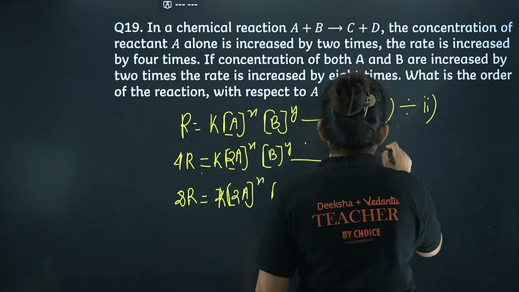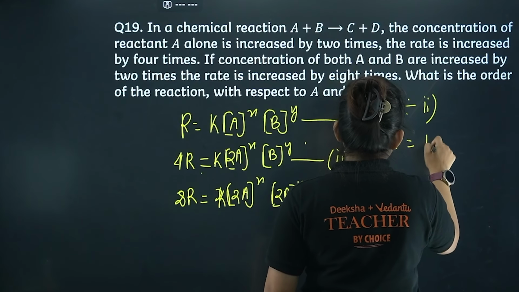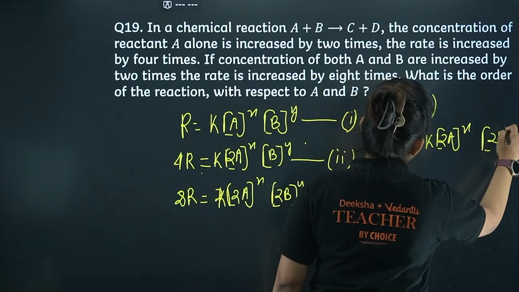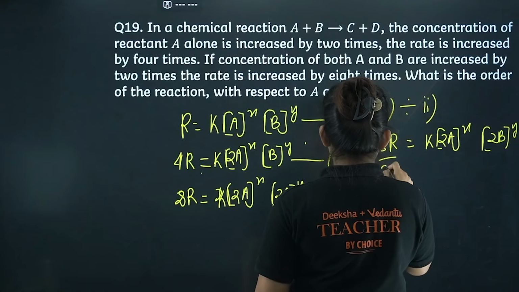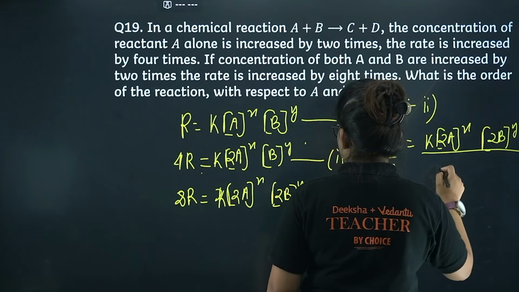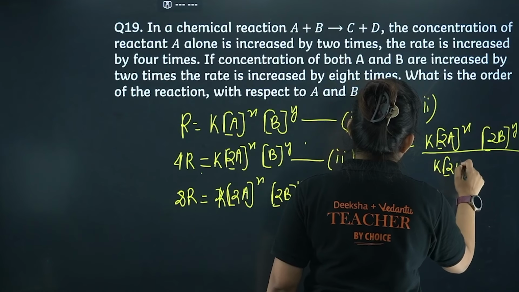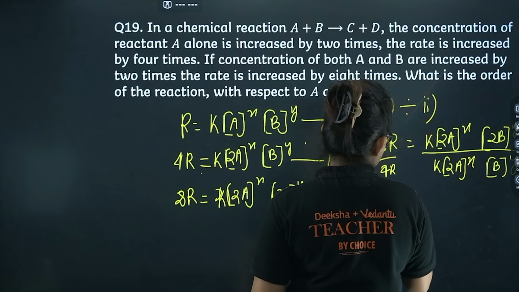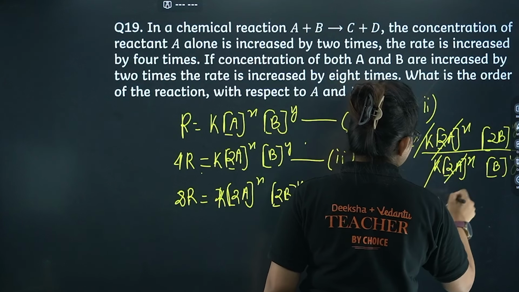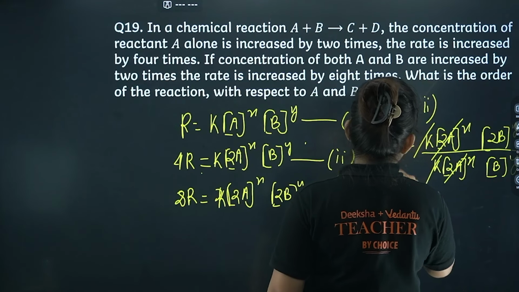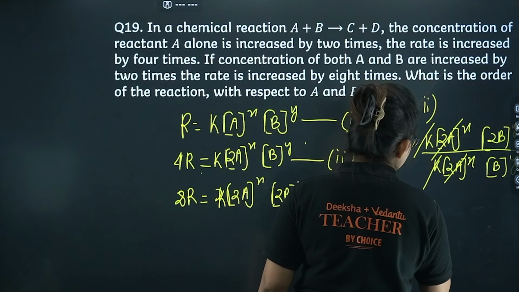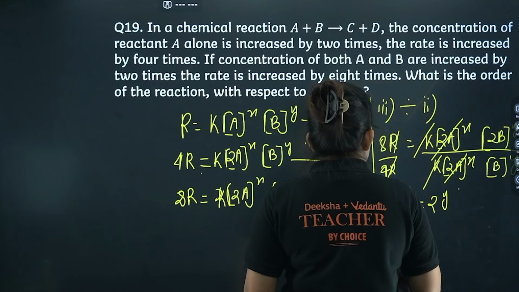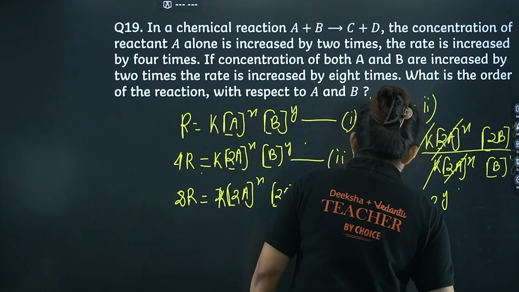So if you do this, then 8R is basically equal to K into 2A power X into 2B power Y divided by 4R, and here I am getting K into 2A power X into B power Y. So K, 2A, everything will be cancelled out here. You can see R will be cancelled out, hence I am getting 2 here, and that side I am getting 2 power Y. By comparing the powers, we can get Y equals 1.